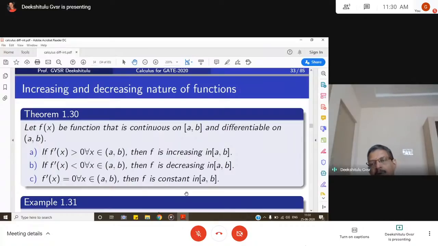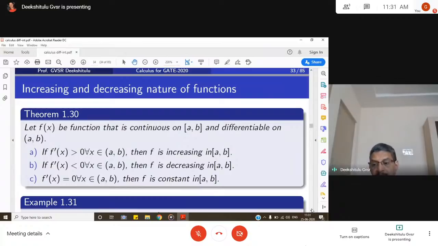So if I give you a function, how do you test whether it is increasing or decreasing? Find its derivative. If the derivative is positive for all values of x, then it is increasing. If it is negative for all values of x, then it is a decreasing function.